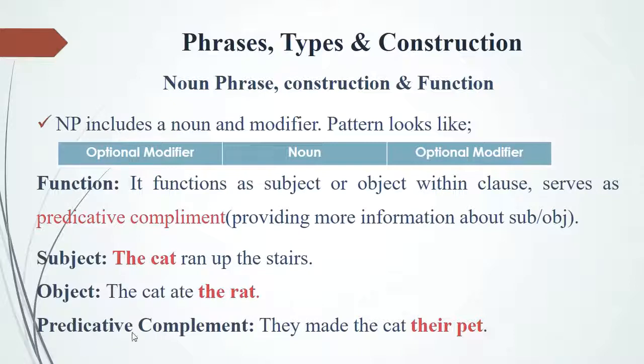The third one is the predicative complement. They made the cat their pet. Here, the sentence is complete with "They made the cat," but it gives extra information. What? They made their cat what? So, their pet is providing extra information about the noun phrase, which is cat. So, their pet is a predicative complement.